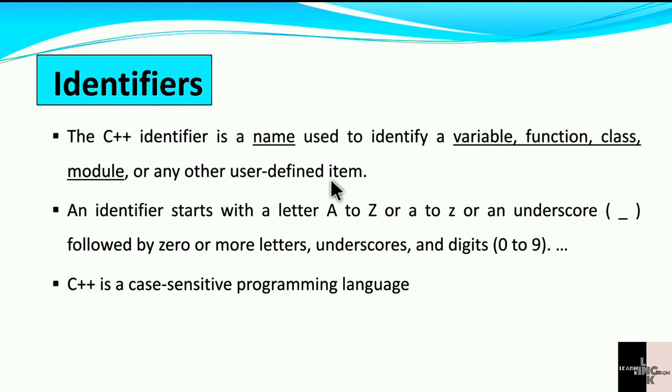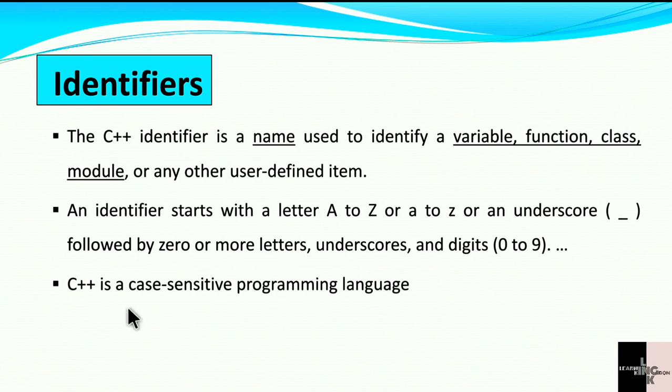Next, an identifier starts with a letter A to Z or a to z or an underscore, followed by zero or more letters, underscores and digits. Here the identifier starts with capital alphabets as well as small alphabets or an underscore.